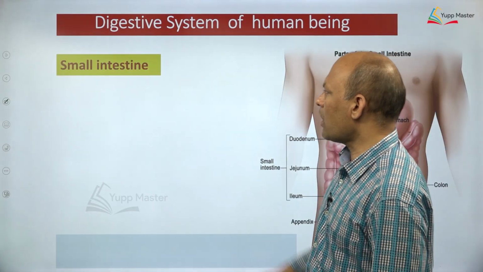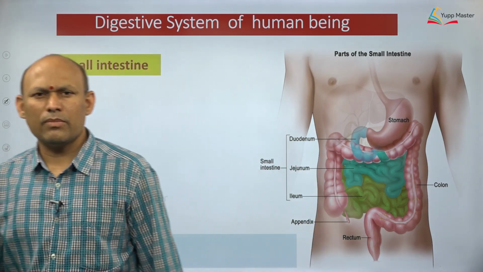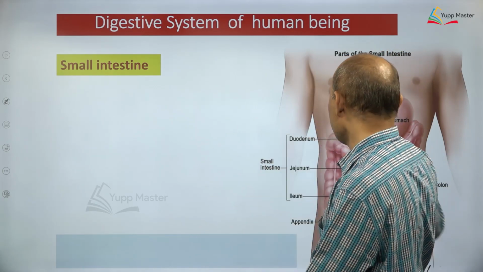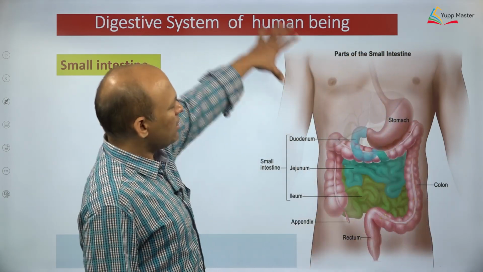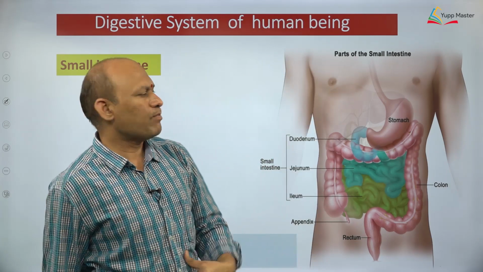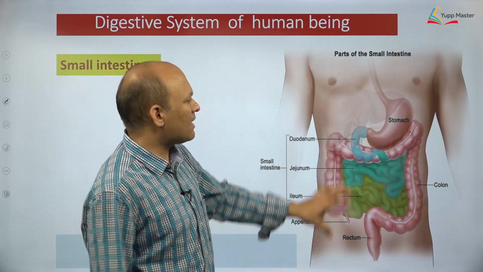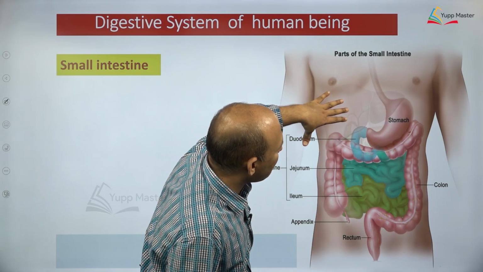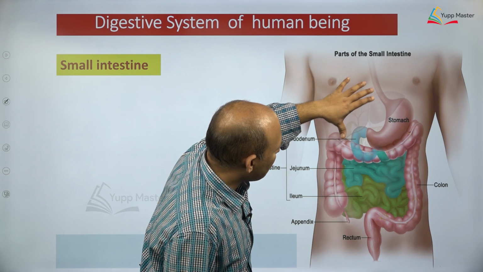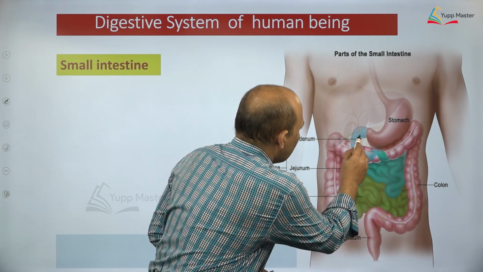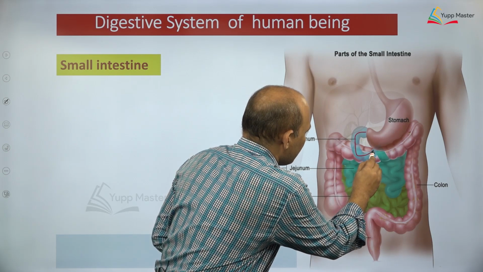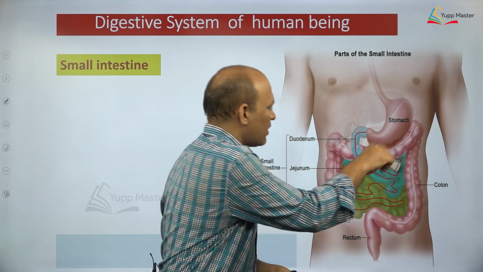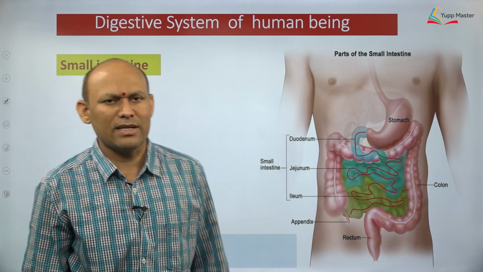Let us talk about another beautiful aspect. Another part of the alimentary canal, that is the small intestine, dear students. Are you able to see? This picture I brought for you, this is a human being. This belly portion, I magnify it so that you can clearly understand. So you see, dear students, the location of the stomach, left side, right side, the liver will be there, important thing you need to understand. I am marking all these things. So this portion is called what? This marked portion is known as the small intestine.